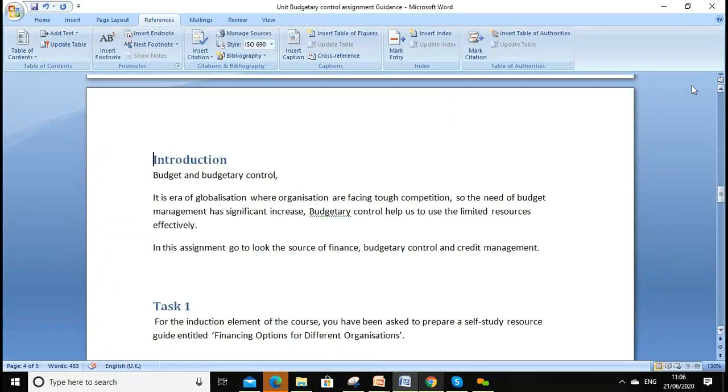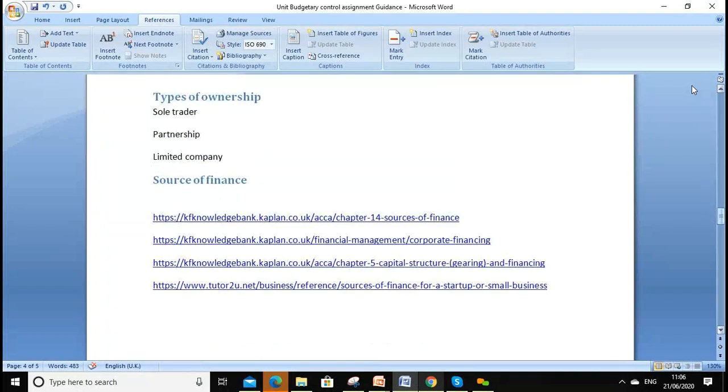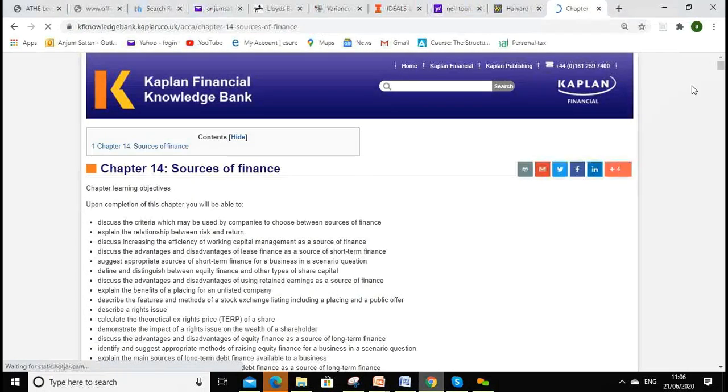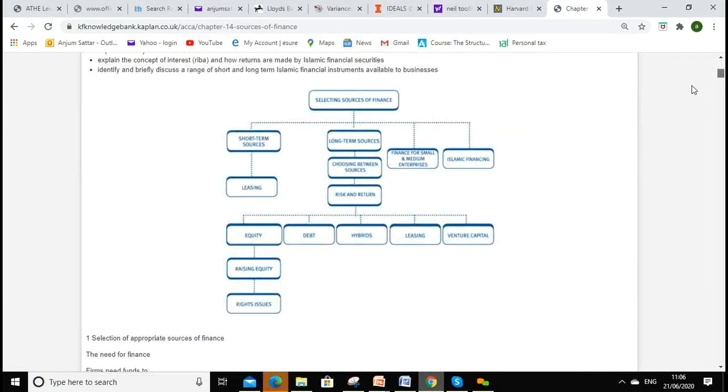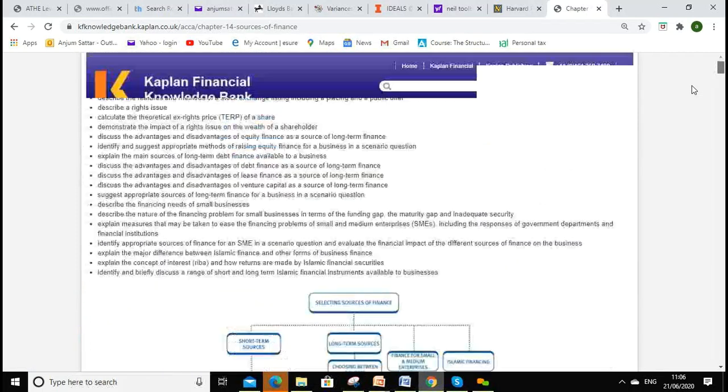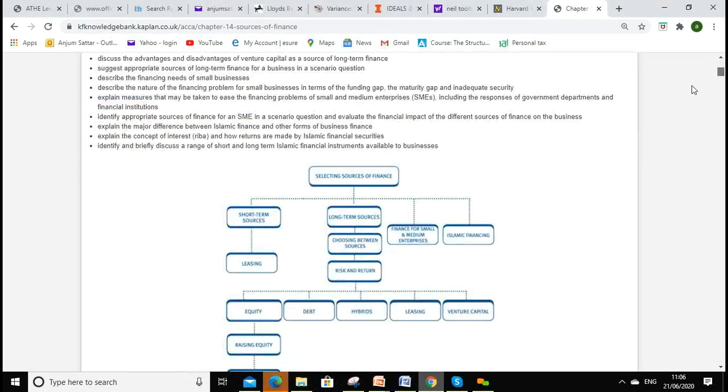So first, suppose I copied some links for you and you're picking some information. First, suppose you're looking for sources of finance. So what I can do, you can copy this link. If you don't want to double click, you can as well. So copy this link, and this is the sources of finance. And I can use this picture as well, even if I want to. So I can discuss sources of finance.